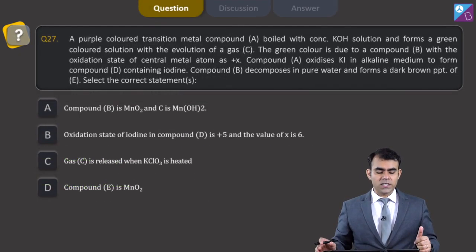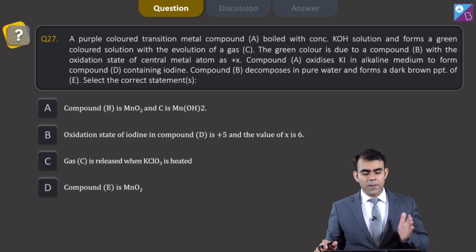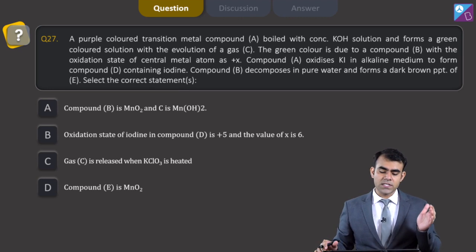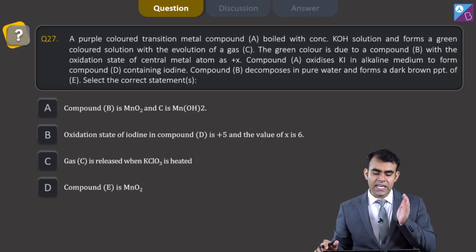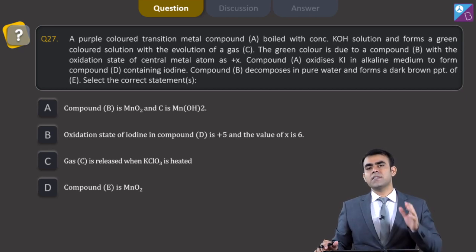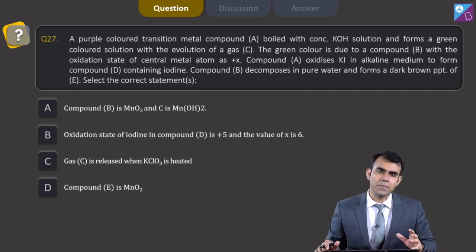Moving on to the next question, that is question number 27. Now in question 27 we have a purple colored transition metal compound A boiled with concentrated KOH solution forms a green colored solution with the evolution of a gas C. See, with the help of color you can predict your compounds.